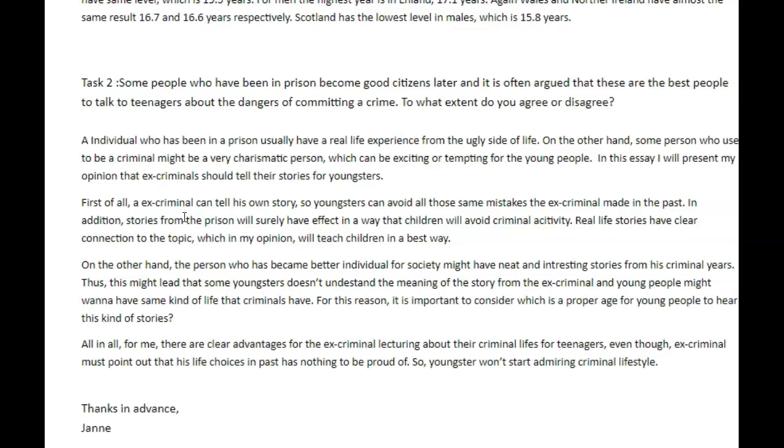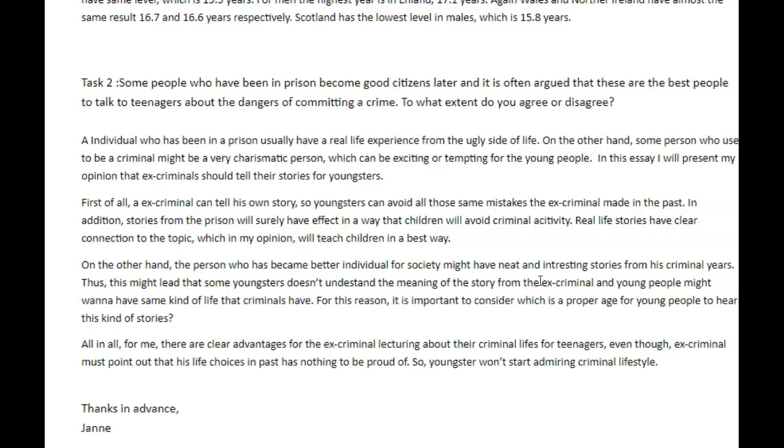On the other hand, the person who has become a better individual for society might have, not neat, that's not a good word here, might have intriguing stories from his criminal years.